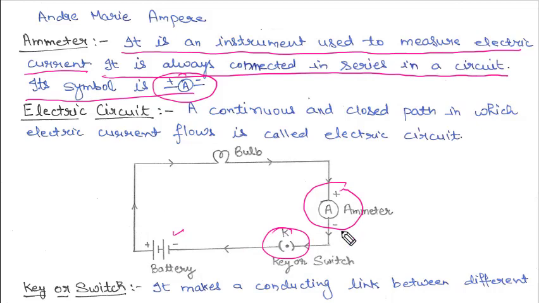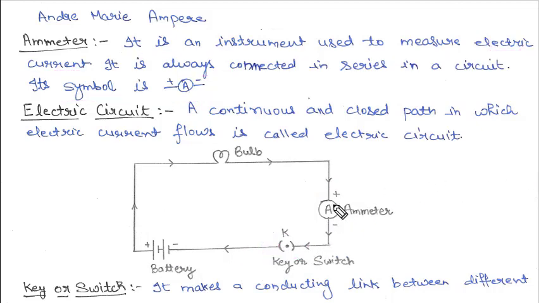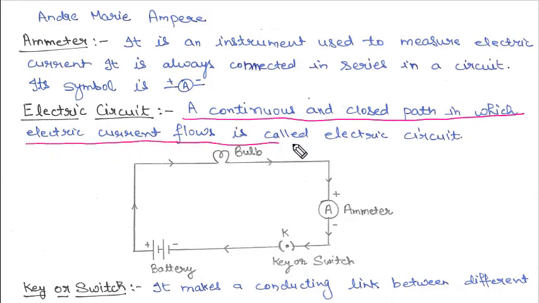So this is a very basic electric circuit. As you can see, we have used here an ammeter. Clear? This is our key or switch. So if we want to define what is an electric circuit, a continuous and closed path in which the electric current flows is called an electric circuit. You have to remember these two words, continuous and closed. That means the path on which the current is flowing must be continuous and closed. It should not be broken in between anywhere.